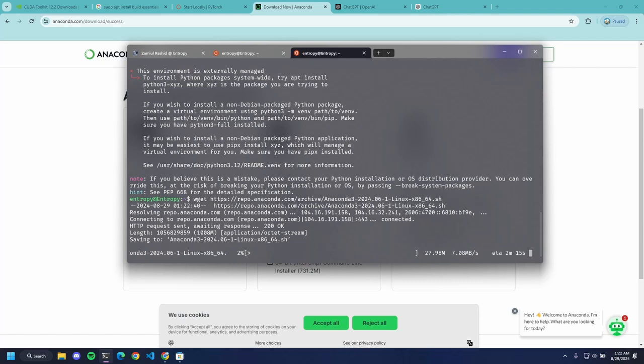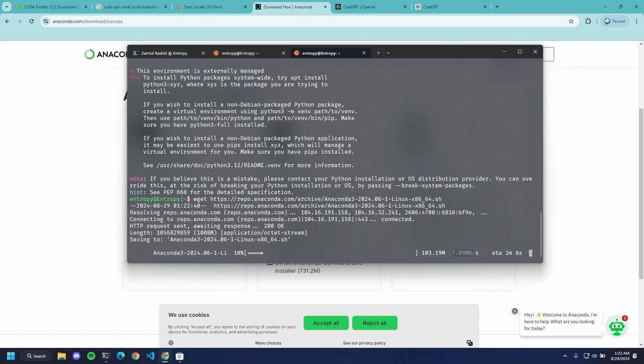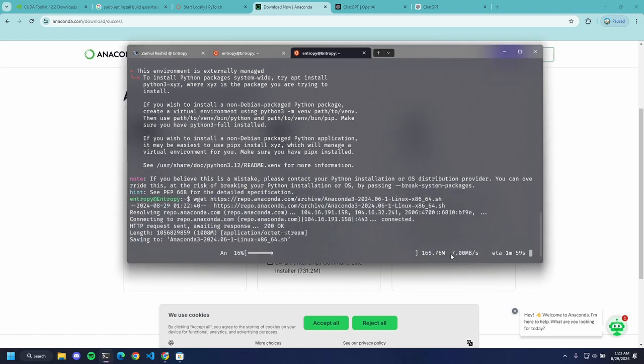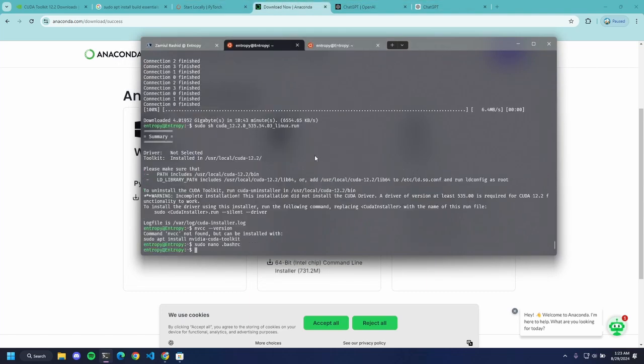And as you can see, with wget we're getting somewhere around 7, which is the same speed that we got with Excel. So I don't think it makes a difference whether we use WSL or Excel when we are downloading with internet speeds like mine. It's really slow.